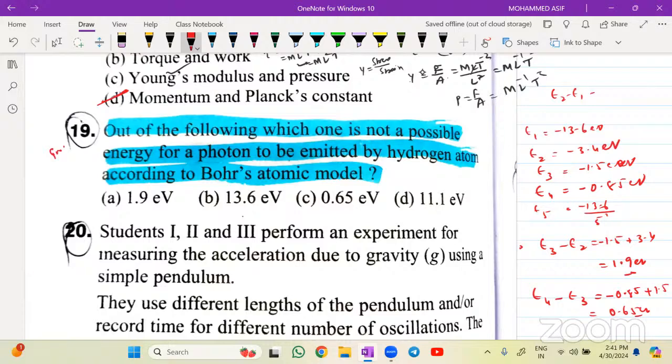Okay. So E2 value is right now for me minus 3.4, minus of minus, plus 13.6.